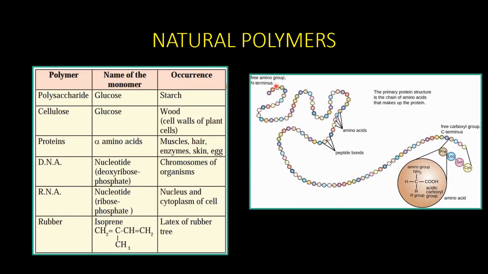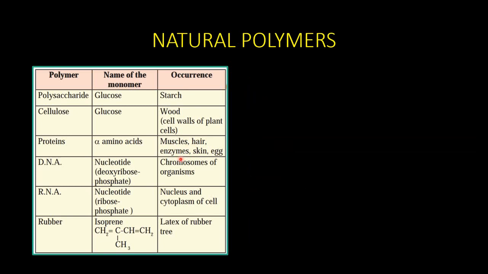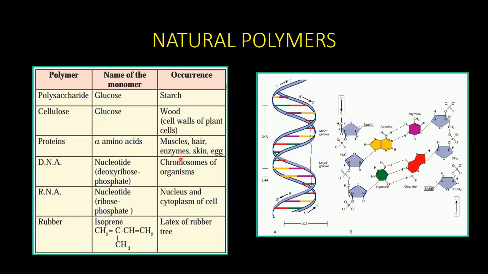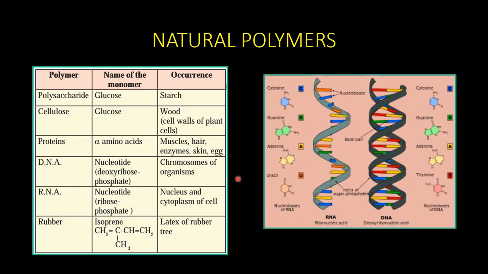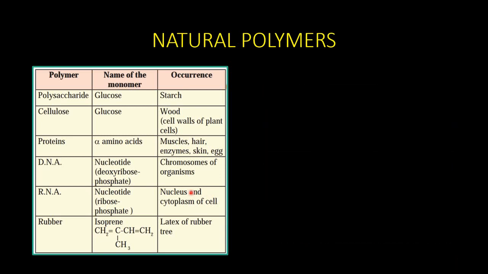Next, proteins. We know that proteins are made up of chains of amino acids. So this is a big polymer made up of amino acid chains. And we know that proteins are present in muscles, hair, enzymes, skin, etc. Then the nucleic acid DNA, which consists of deoxyribose phosphate, is present in the chromosomes of organisms. We know that it is a repetition of similar types of units. Then if we take RNA, RNA is a ribose phosphate which is present in the nucleus and cytoplasm of the cell. RNA also consists of many repetitions of similar types of units.